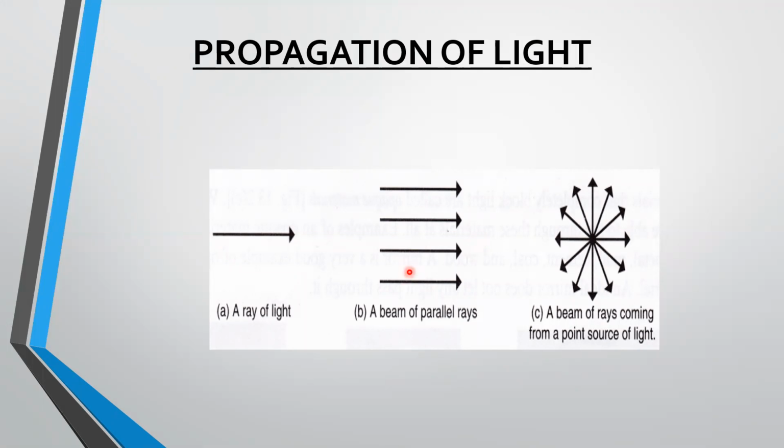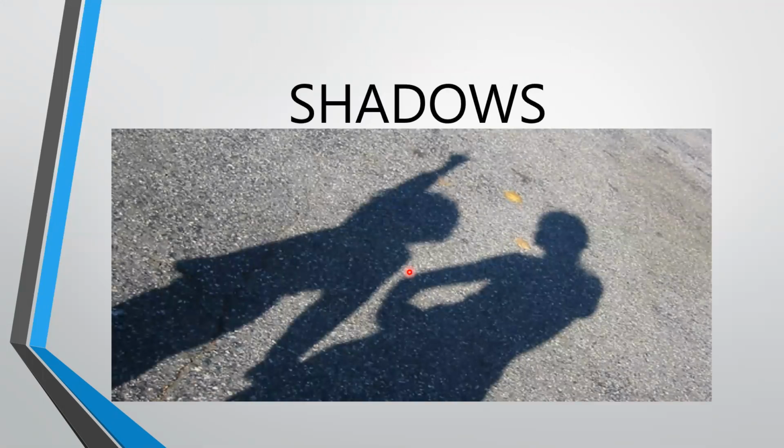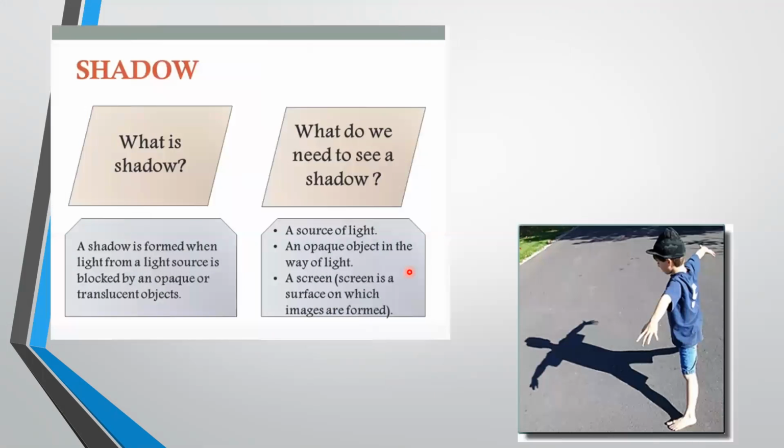The property of light traveling in straight lines explains many interesting phenomena related to light. So let's see about one such interesting phenomenon today. It's nothing else but the formation of shadows. Shadows are formed when an opaque object blocks the light falling on it.